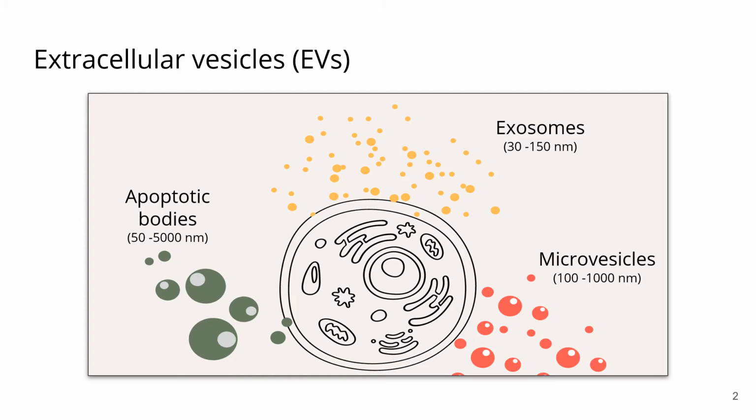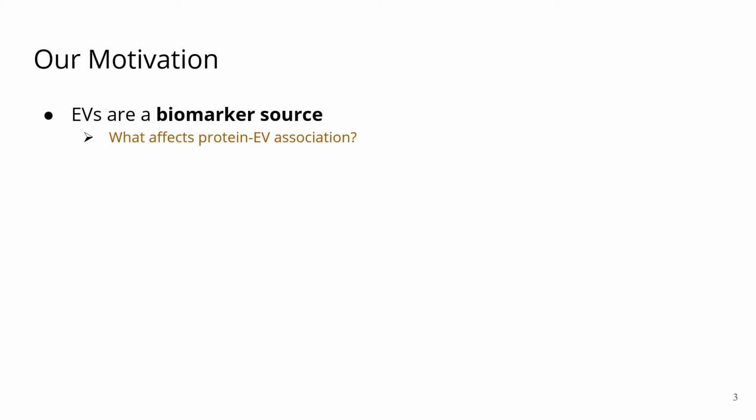They can contain many different types of molecules, such as nucleotides or metabolites, but here we were only interested in protein cargo. Moreover, we only looked at exosomes and microvesicles, as those are thought to be involved in cell-to-cell communication and further have also been implicated in pathologies such as cancer or neurodegenerative disease. EVs are a good biomarker source as their protein cargo indicates what is happening in the donor cell and also because they're easily accessible from body fluids.